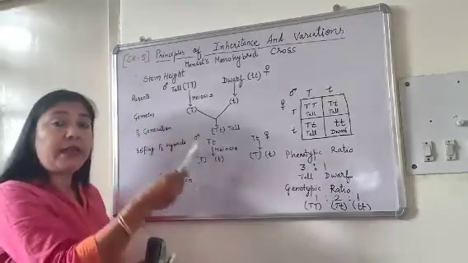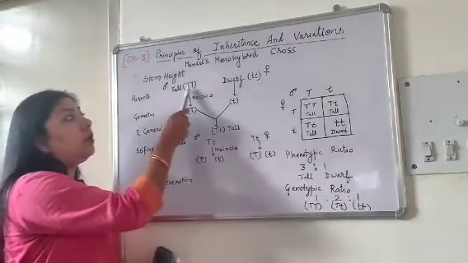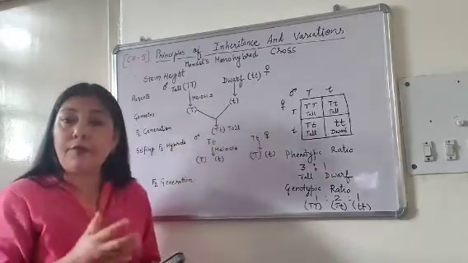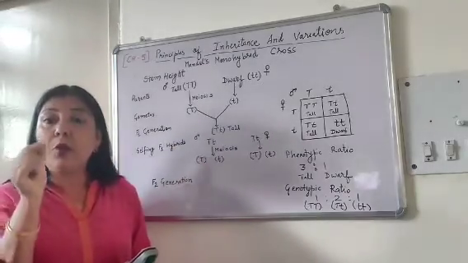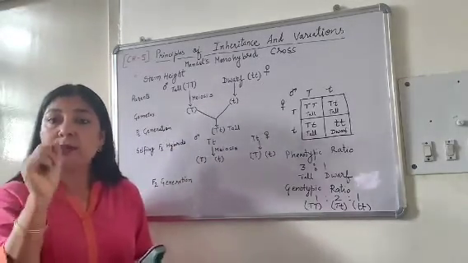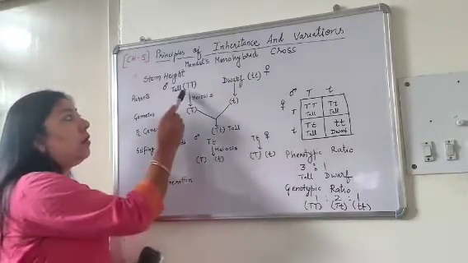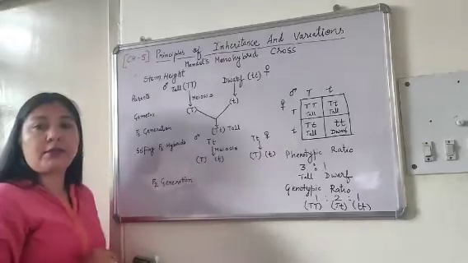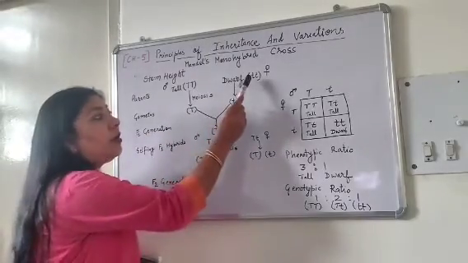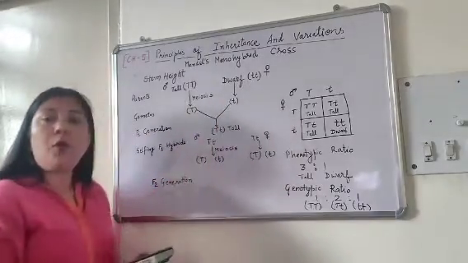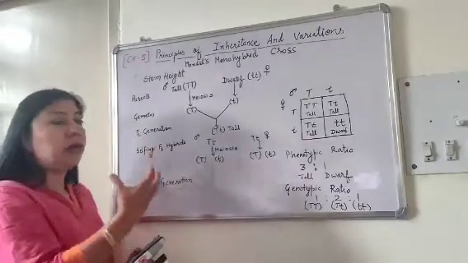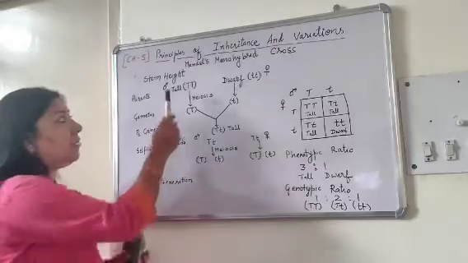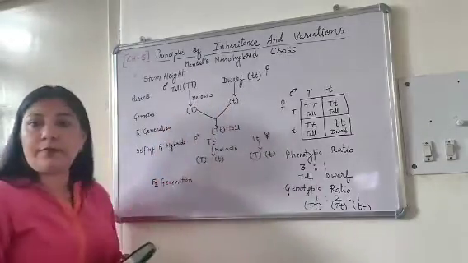So, for representing tall, he used capital T, and for representing the dwarf, he used small t, not d, small t. So this becomes capital T, homozygous. This also becomes small t, homozygous. So he took homozygous parents with contrasting traits, that is tall and dwarf.